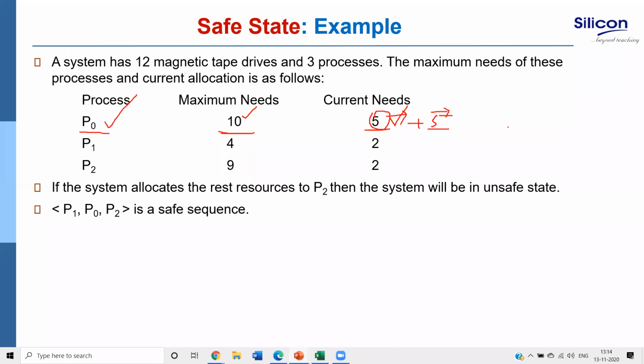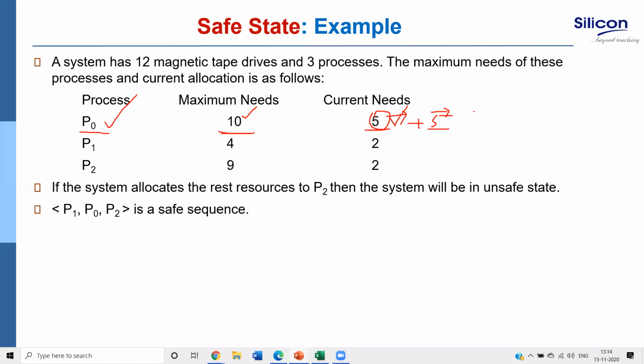That means all 10 it will return over here. A process can only return its resources when all it needs is availed and it has finished its execution. Similarly, look at process P1. What is the maximum need for P1? 4. And its current need is 2. Correct? Current need is 2, maximum need is 4.